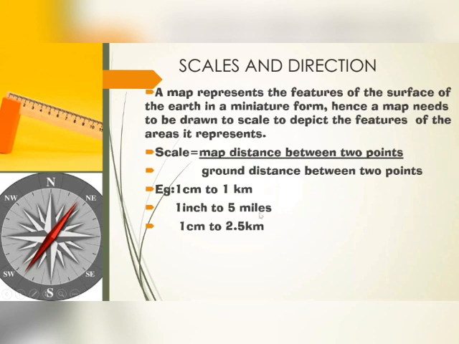Or 1 inch to 5 miles, that means this is the scale of the map. Every inch takes 5 miles of information. And 1 centimeter to 2.5 kilometers. In every map you can see at the foot of that map what scale they have used. So if 1 centimeter in a map is equal to 2.5 kilometers on the ground, that is the ground distance between 2 points. This is the basic idea of scales.